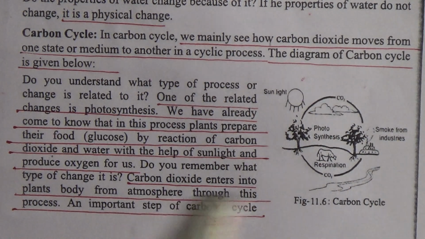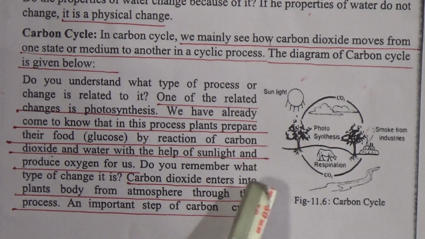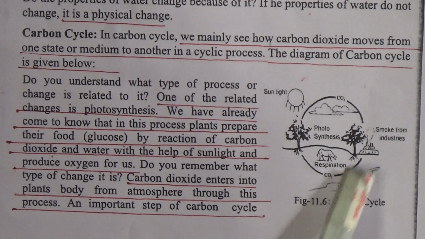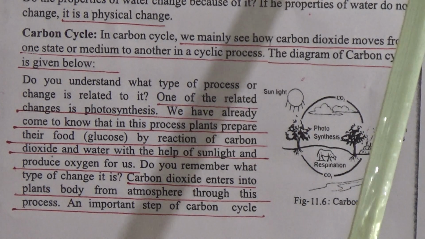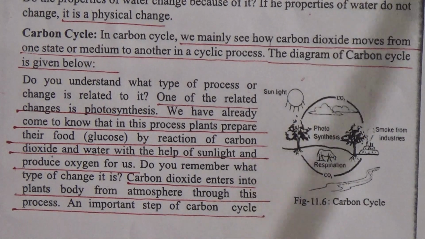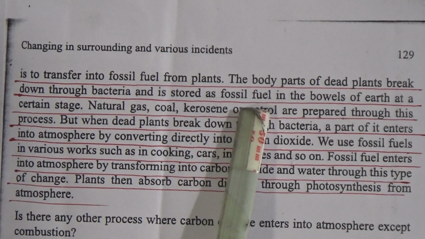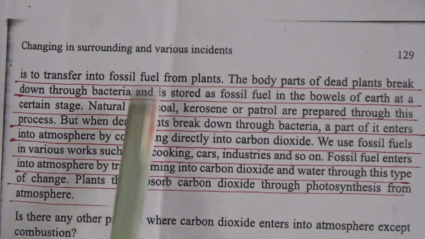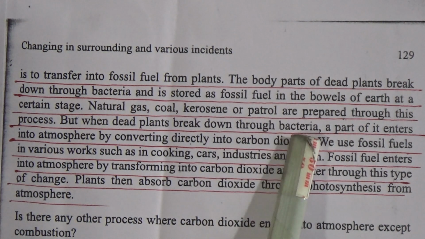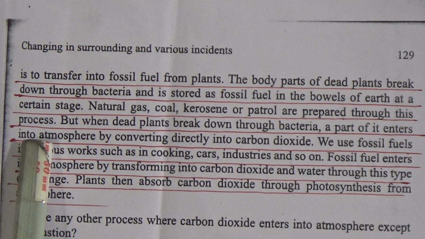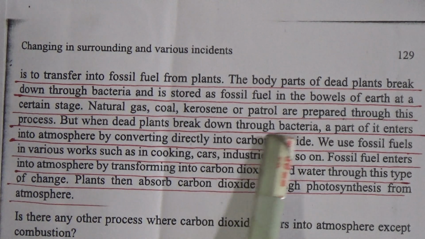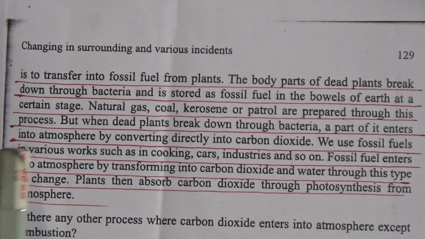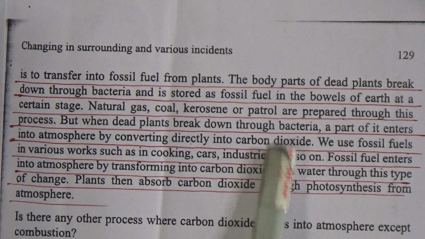So the carbon dioxide enters into the plant's body from the atmosphere through this process. An important step is the transfer of carbon into fossil fuels from plants. The body parts of dead plants break down through bacteria and are stored as fossil fuel in the bowels of the earth at a certain stage. Natural gas, coal, kerosene or petrol are prepared through this process. But when dead plants break down through bacteria, a part of it enters the atmosphere by converting directly into carbon dioxide.